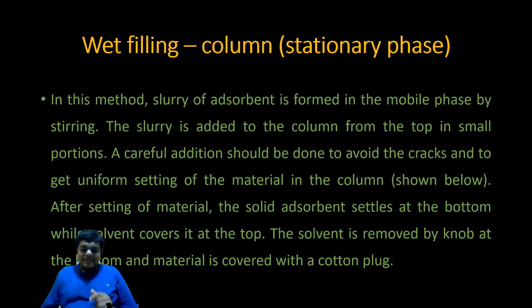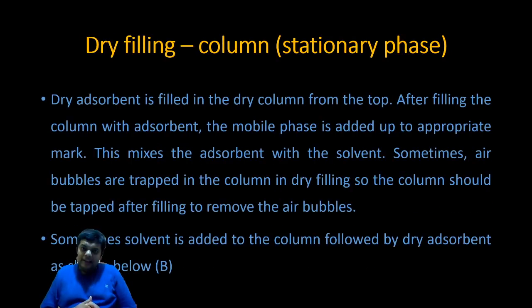So, as in the first method, dry filling, the word dry is attributed to the procedure and not to the state of the stationary phase filled inside the column at the end of the procedure. So it is called dry filling because first silica that is to be added inside the column is kept dry in a beaker.